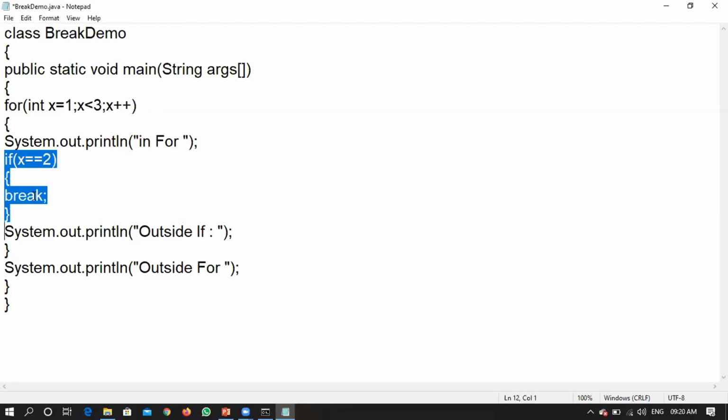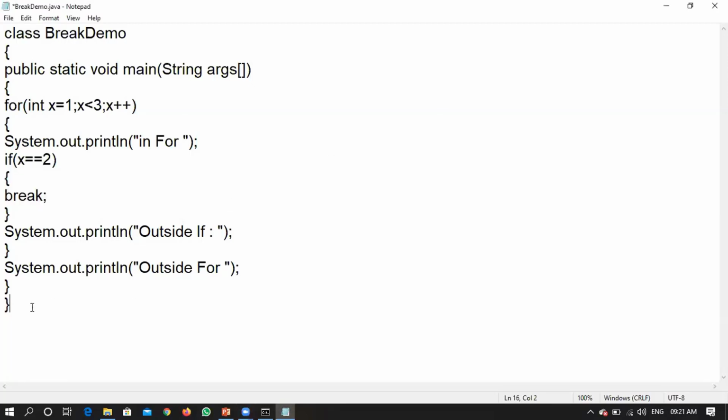When it is breaking, if you are saying just the if is closed, that means only if it is coming out of just the if, then it has to print outside if statement, right? If it is printing outside for, then it should be a conclusion saying that it is coming out of the complete for loop also. Justified.